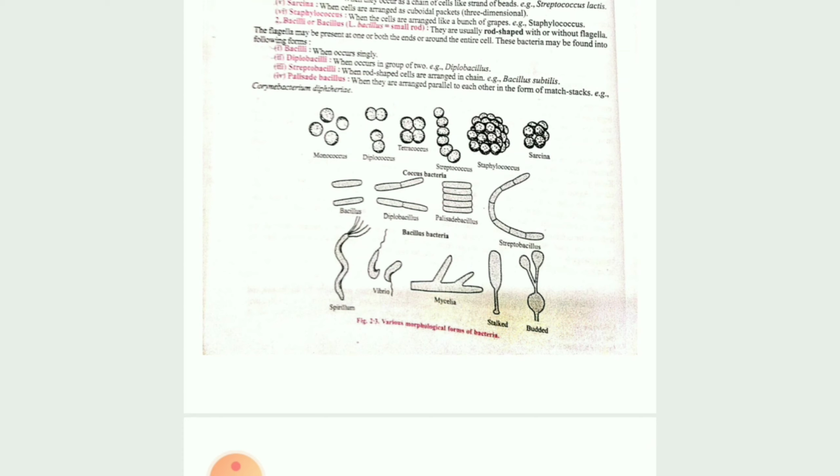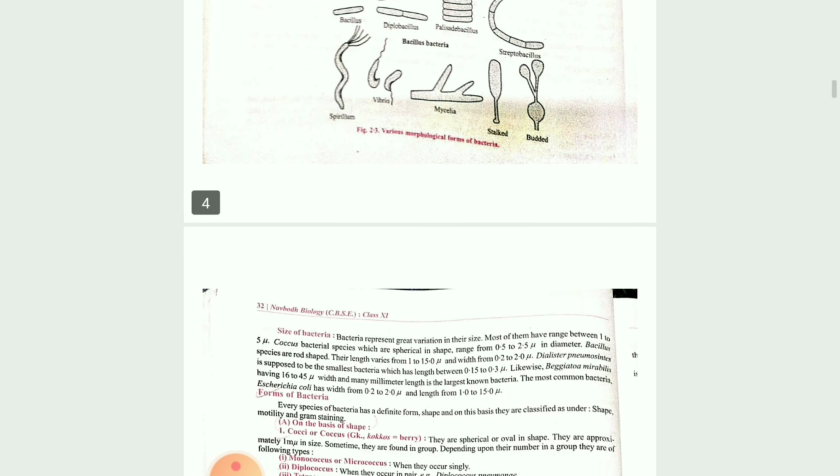Then vibrio is comma-like. Then mycelium, like the stem of a plant moving here and there. Then stalked, where a tube-like structure is there and at the top a solid portion. Then budded, where one lateral outgrowth is there. These are the different types of bacteria.